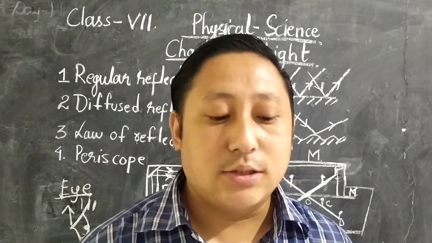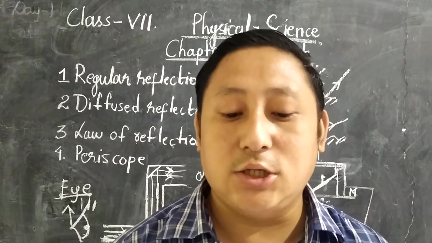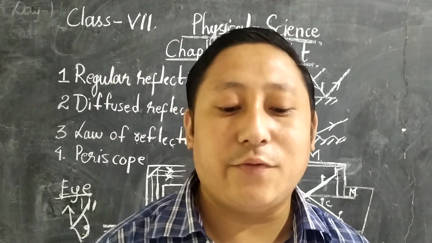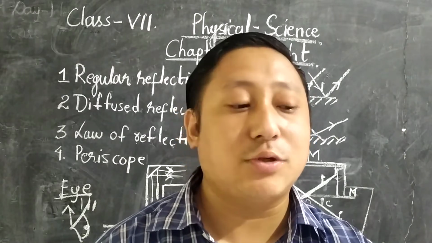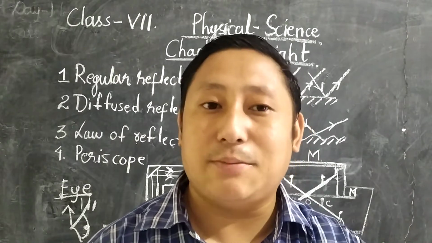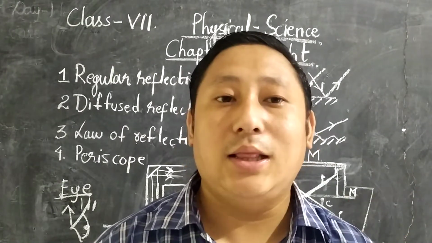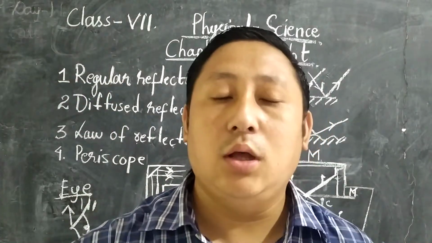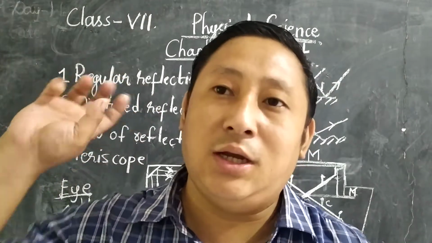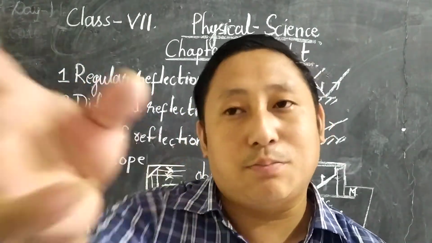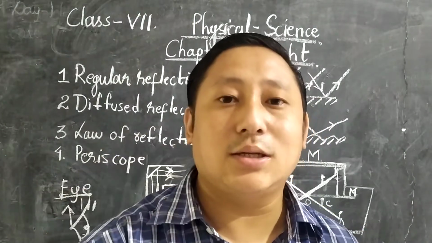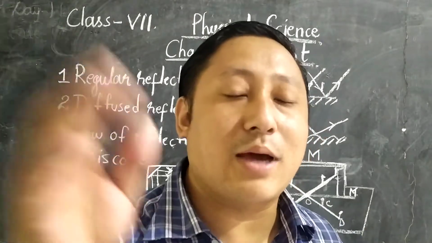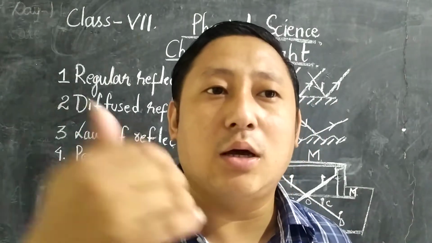We know that the returning back of incident light into the first medium from the surface of separation of two homogeneous media is called the reflection of light. That means whatever light is reflected on a mirror or anything always bounces back. For example, I gave you the example of a ball. When you throw the ball at the wall, it comes back towards you. Like this, light also bounces back when it goes towards an object.